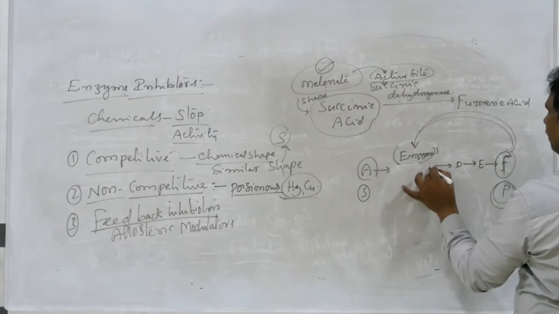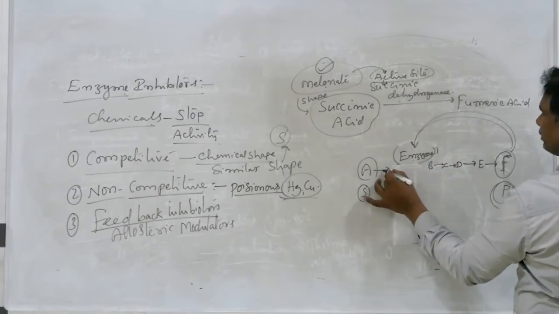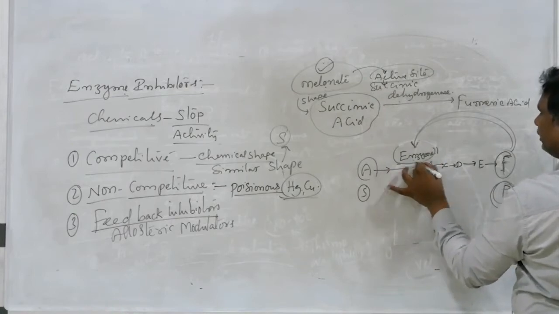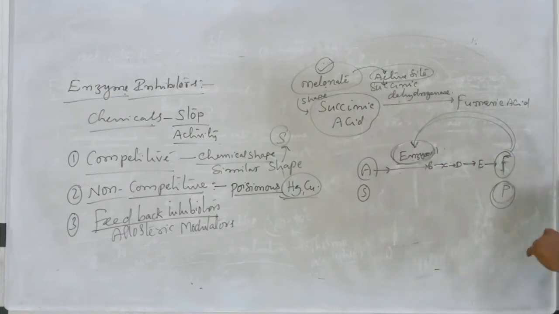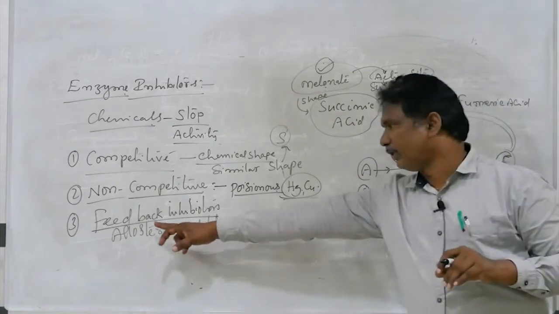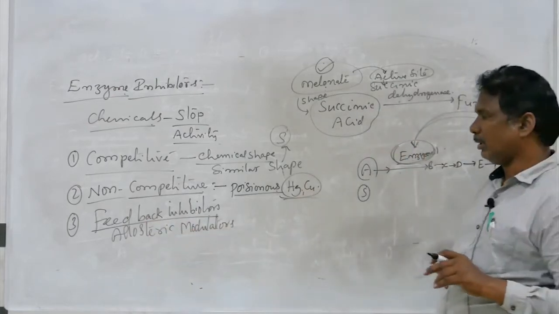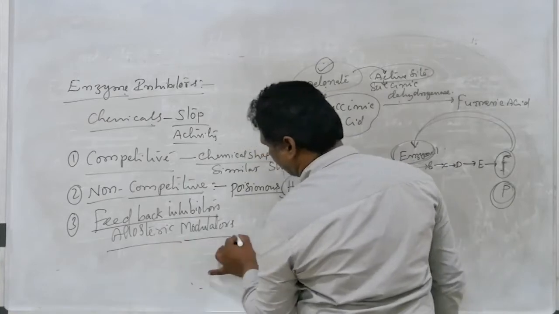So suppose A changes to B here. This is the enzyme. The accumulation of the end product, here F, can inhibit the activity of the first enzyme. Hence it is called feedback inhibitors, also called allosteric modulators.